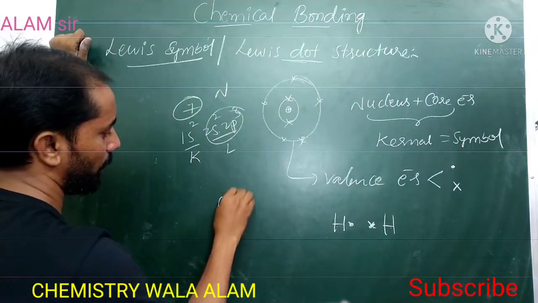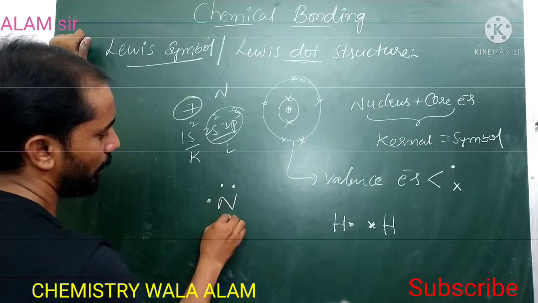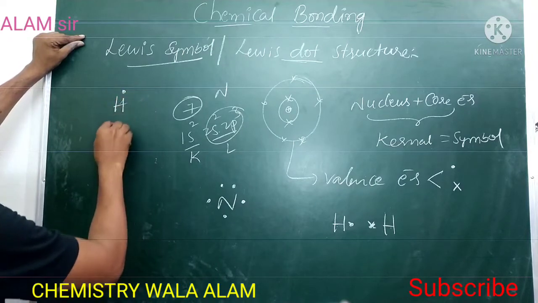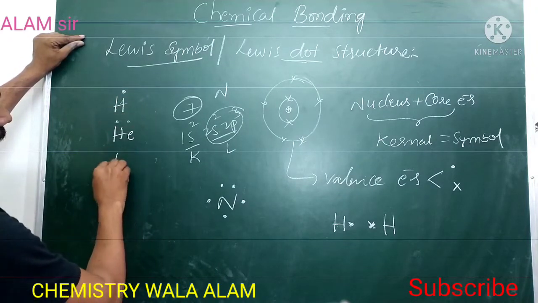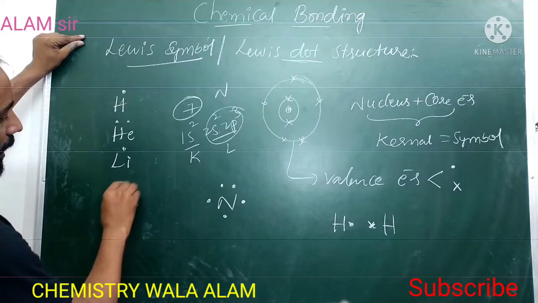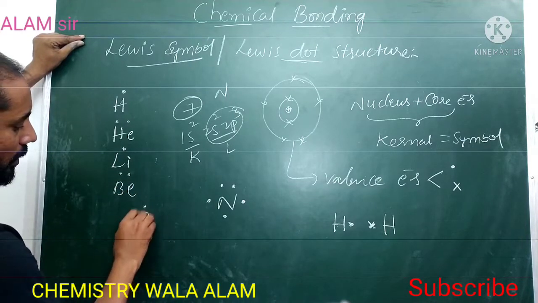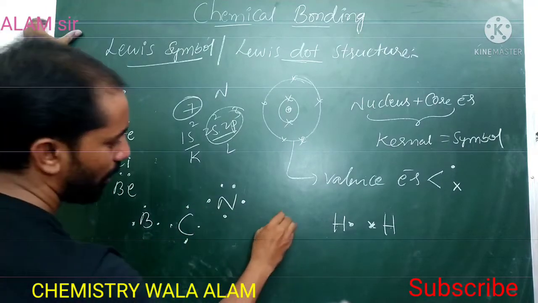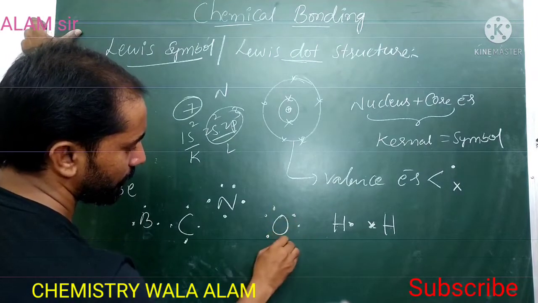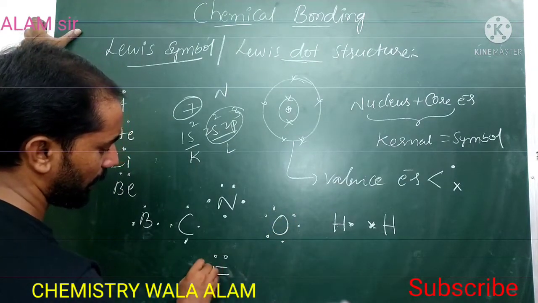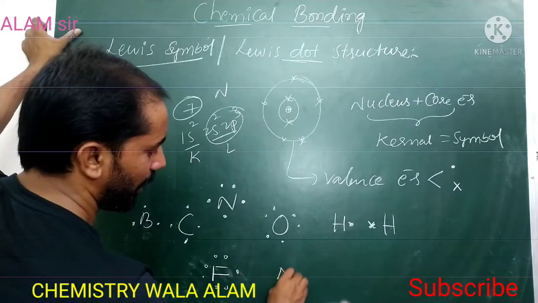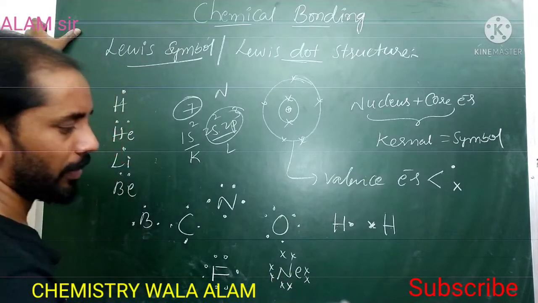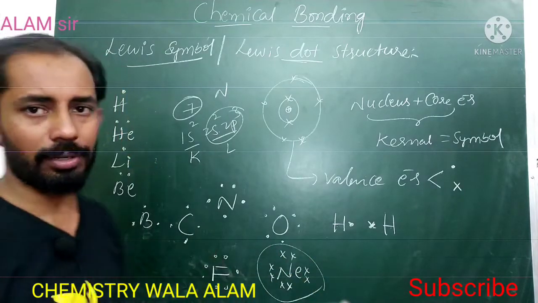So nitrogen has 5 valence electrons, and we can write these 5 valence electrons like this. Hydrogen has only 1 valence electron. Helium has 2 valence electrons. Lithium 1 valence electron. Beryllium 2 valence electrons. Boron 3 valence electrons. Carbon 4 valence electrons. Nitrogen 5. Oxygen 6 valence electrons. Fluorine 7 valence electrons. Neon 8 valence electrons. So here it has the octet electronic configuration.